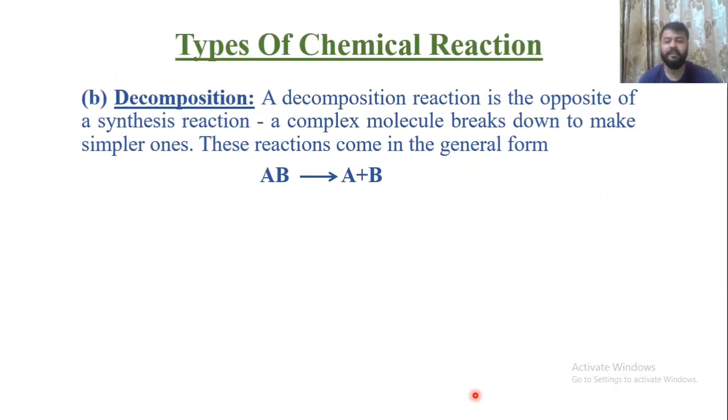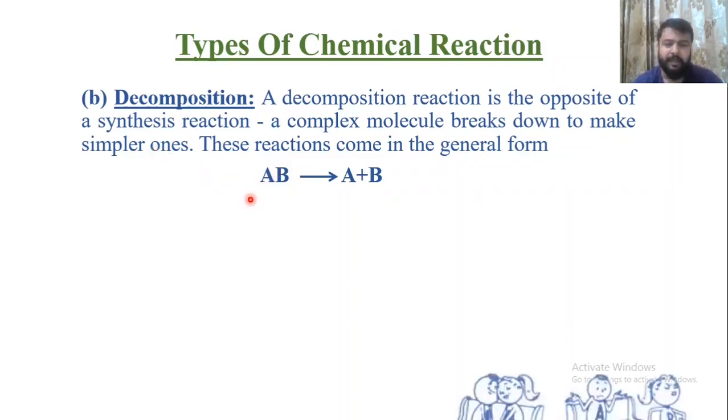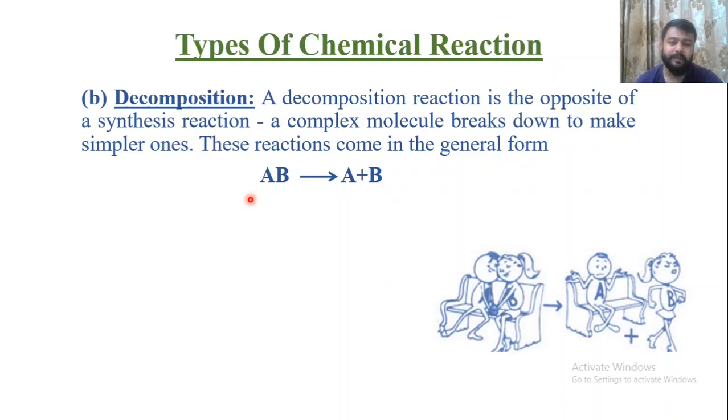The second type of reaction is decomposition, which is totally opposite to the combination reaction. A decomposition reaction is the opposite of the synthesis or combination reaction, in which a complex molecule breaks down into simpler ones. For example, a complex molecule AB breaks down into simpler A and B.